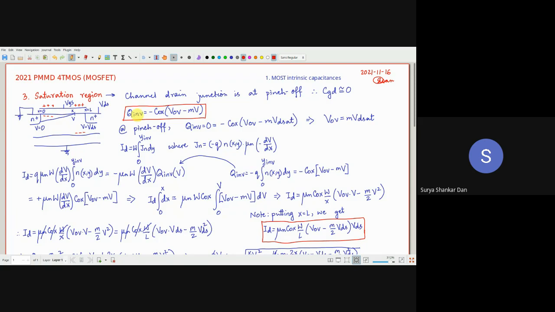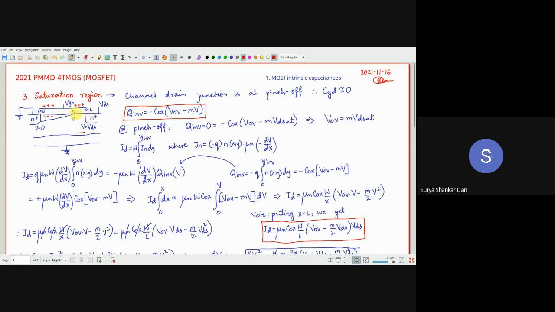Now, what is important for us to understand is that VOV is basically VGS minus VT, and capital V is the voltage at the point x along the channel due to VDS. That is how we defined it, right? So capital V was a function of x. As x goes from x equal to 0, the channel source junction, all the way to x equal to L, the channel drain junction. So x is somewhere in between.